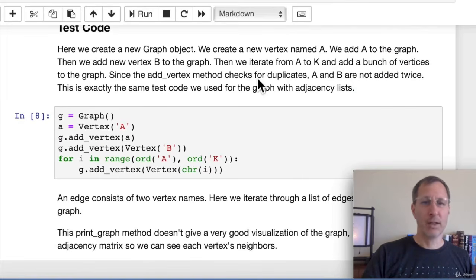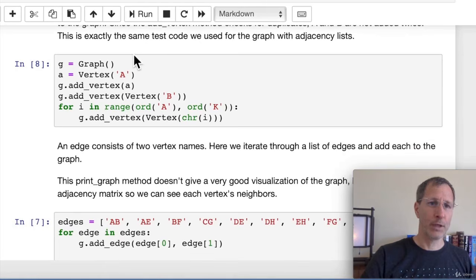So our test code, we used exactly the same test code that we used for the other implementation of the graph, using adjacency lists. The test code is identical. So we create a new graph. We have 3 different ways of adding a vertex to the graph. First, for A, we create a new vertex object, and then we do add vertex A. And then for B, we add vertex, and we'll create a new vertex inside the parentheses here. And then we use the for loop method where we iterate through the A through K and we add them to the graph.